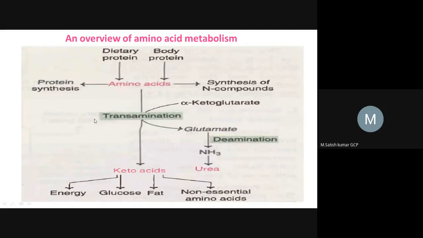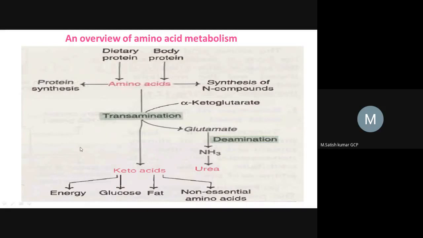This transamination occurs in almost all amino acids. That means all amino acids get converted into keto acids, but there are a few exceptions, right? The exceptional amino acids are lysine, threonine, proline, and hydroxyproline.